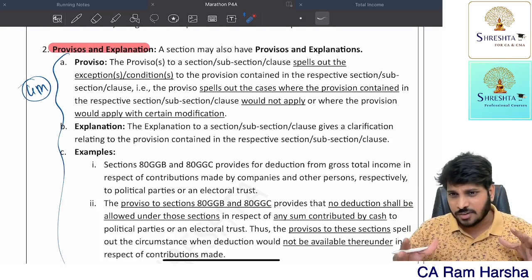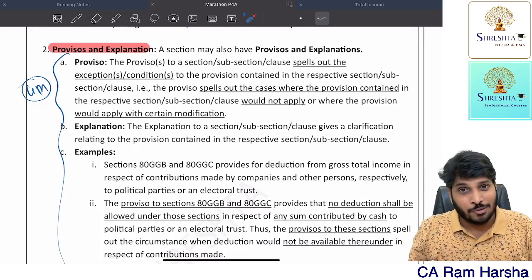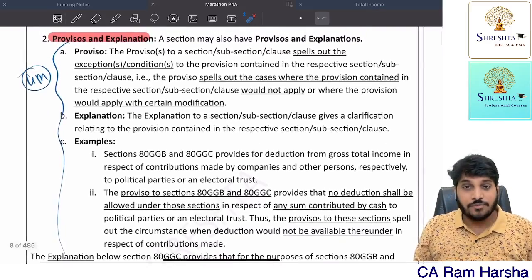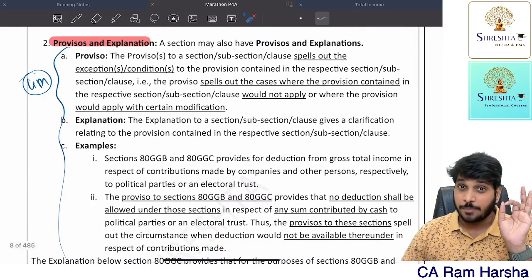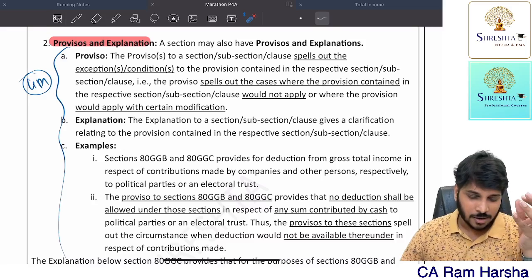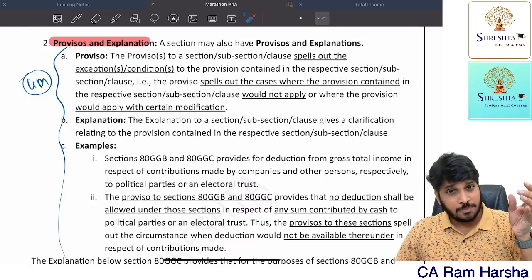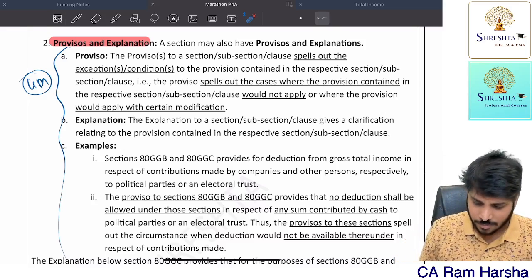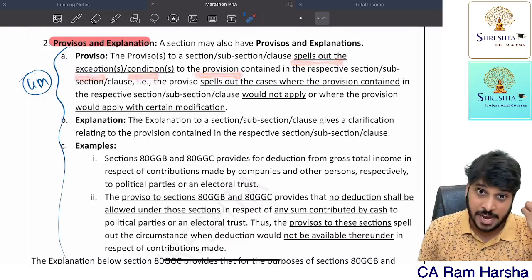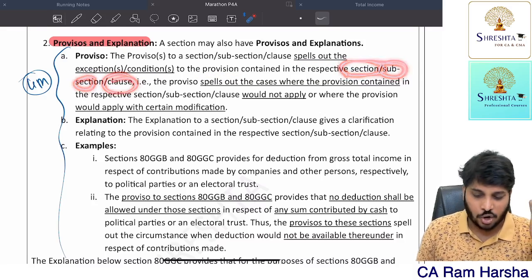Anyhow, all this I've covered; this is a revision class at the end of the day, remember. So I cannot give 100% of it, it's not possible within the short time that we have. So what will be there in the proviso? A proviso may have an additional condition, or it may have an exception. So the proviso spells out exceptions or conditions to the main provision. The main provision may be a section, a subsection, or a clause.